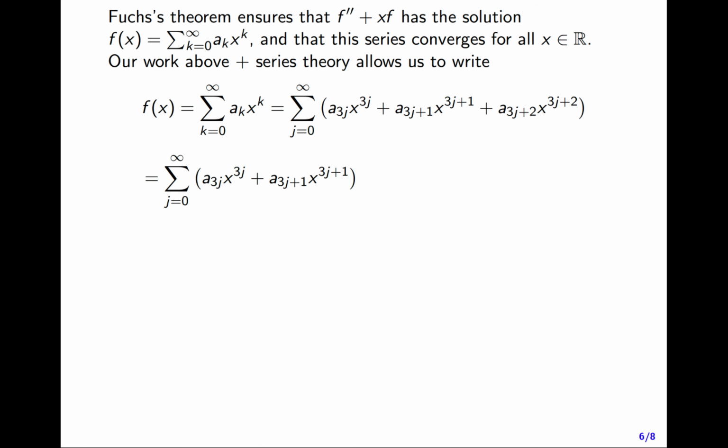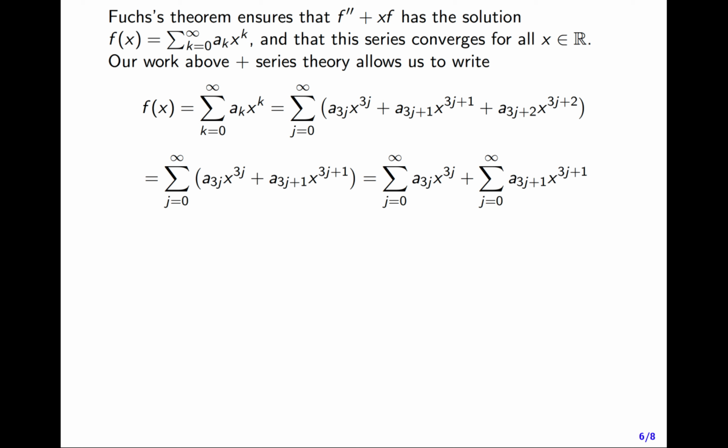Now we know something nice, that a_{3j+2} is 0, so we can just delete that term from the stuff in parentheses. So f of x is really the sum from j equals 0 to infinity of a_{3j} times x to the 3j plus a_{3j+1} times x to the 3j+1. And now I claim that this is really the sum of two series: the sum j equals 0 to infinity of a_{3j} times x to the 3j, plus the sum j equals 0 to infinity of a_{3j+1} times x to the 3j+1. I mean, what else could it be?